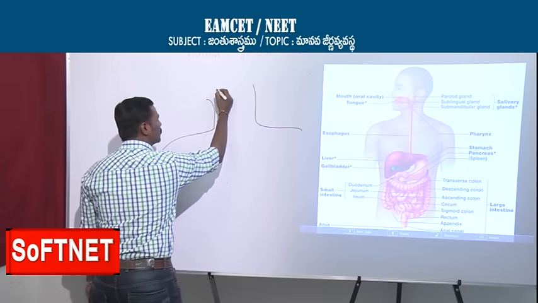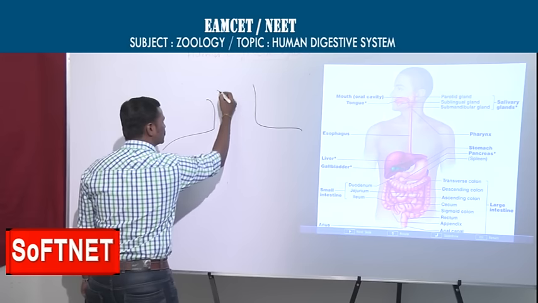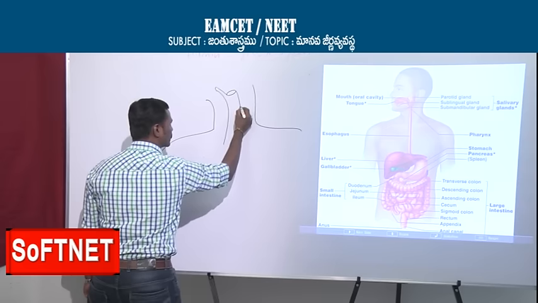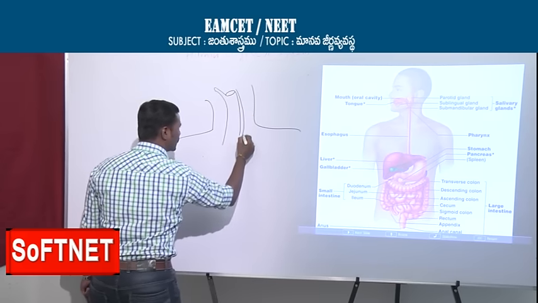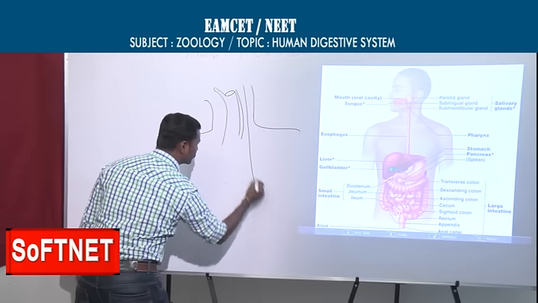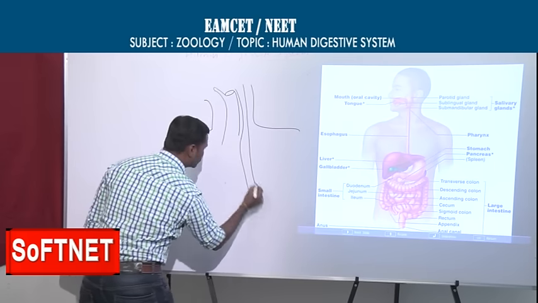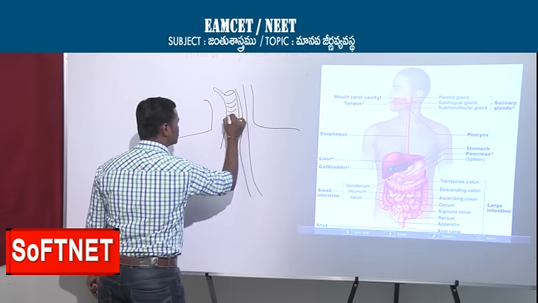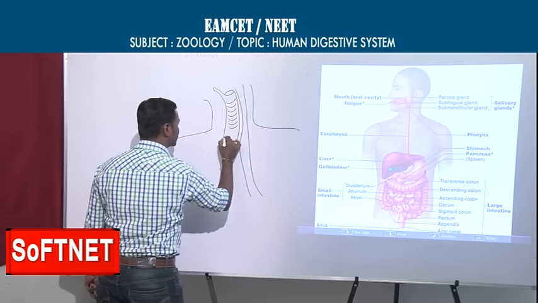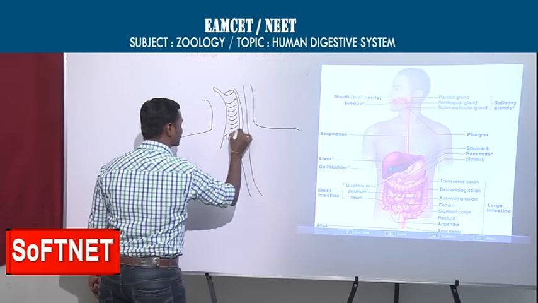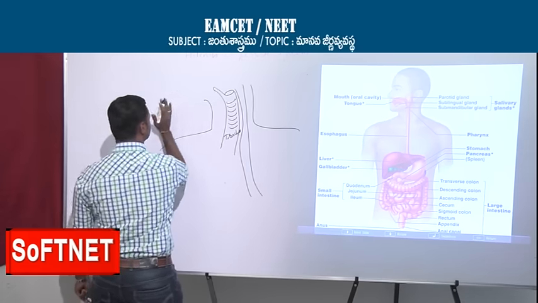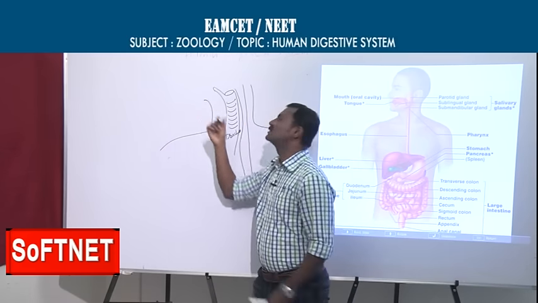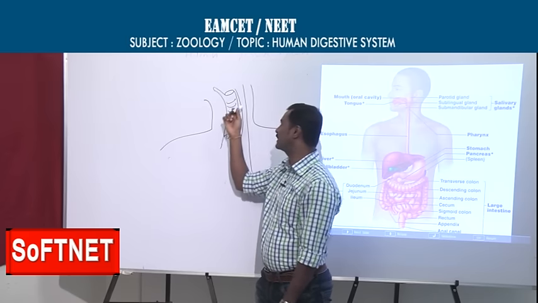this is all about the food passage. There are 2 pipes you are observing here. One is going into the stomach and another is going to the lungs. The part you are observing here is the trachea. Suppose the person's face is towards here. The first part is called trachea. The next part is esophagus.